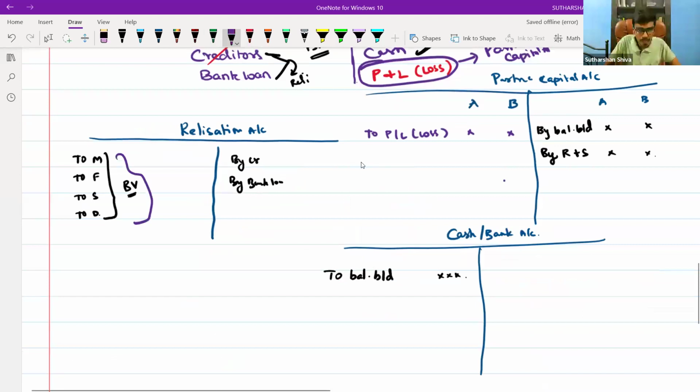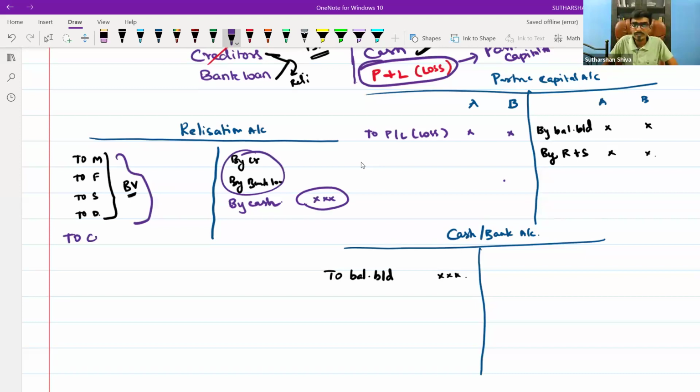All the assets got transferred, no? These assets need to be realized. They need to be sold off in the market, sold to other persons. Now you need to sell the asset. At the time of selling the asset, what journal entry will you pass? Cash to realization. You will write by cash and write the values over here. In the same way, here you will write to cash. Here you will put by cash account, and here to cash account.